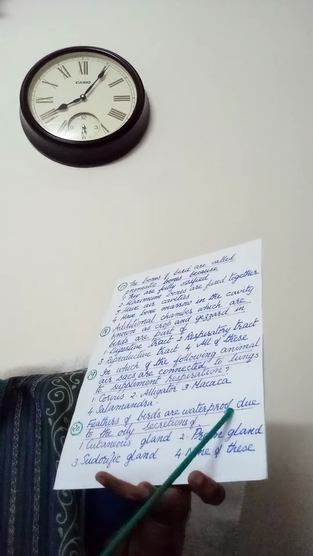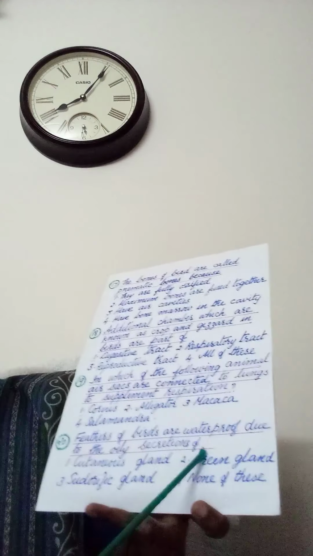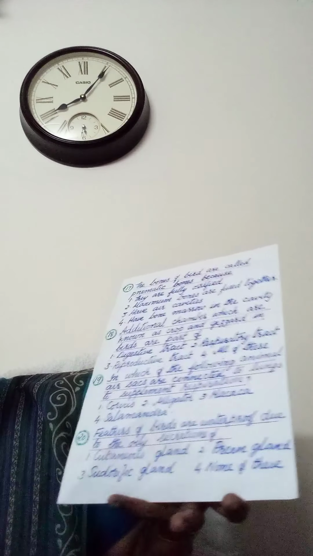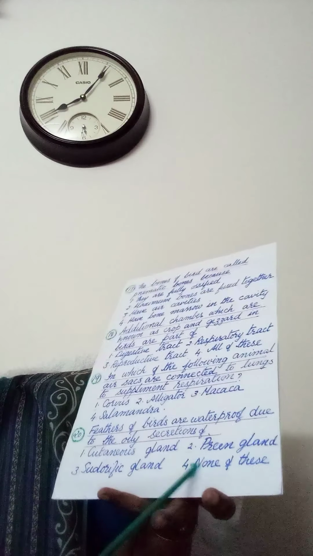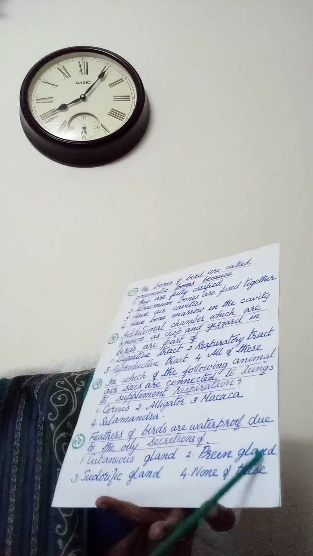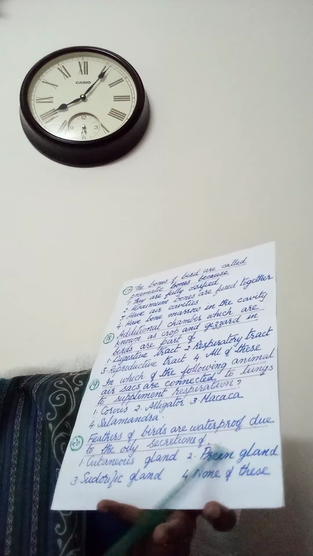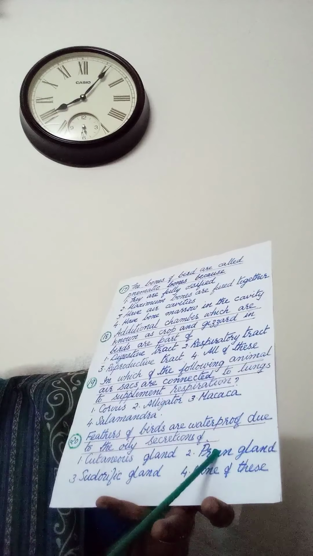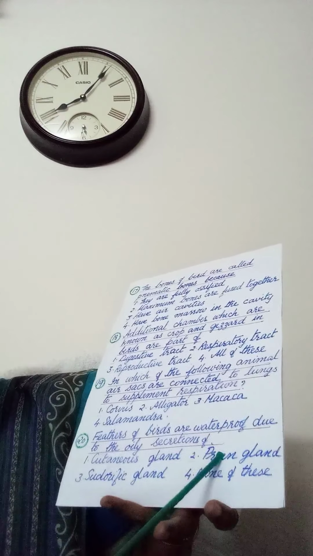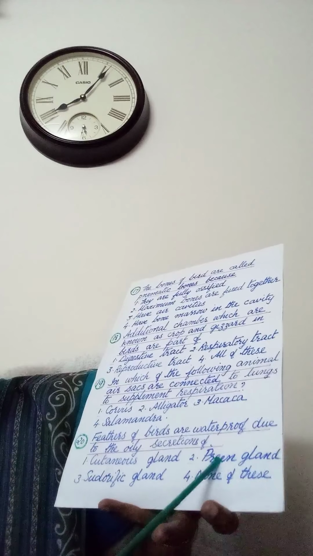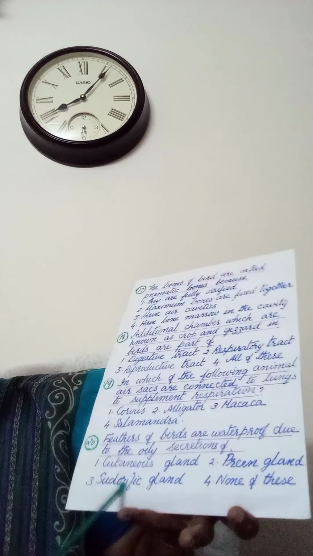Next question. Feathers of birds are waterproof due to the oily secretion of 1. Cutaneous gland, 2. Preen gland, 3. Sudorific gland, 4. None of these. Answer preen gland. Oil gland or preen gland or uropygial gland present at the base of the tail. That is found in birds. So answer second option, preen gland. Sudorific meaning sweat gland.